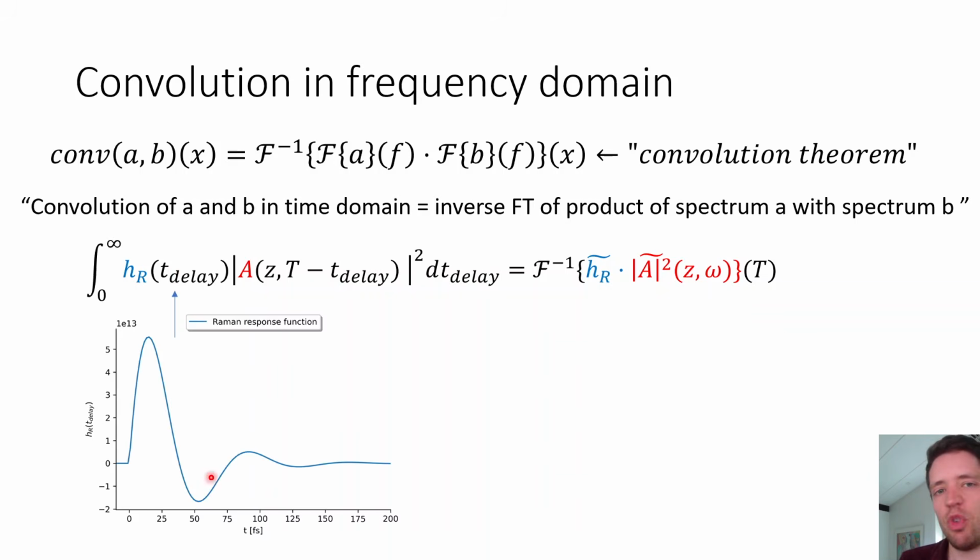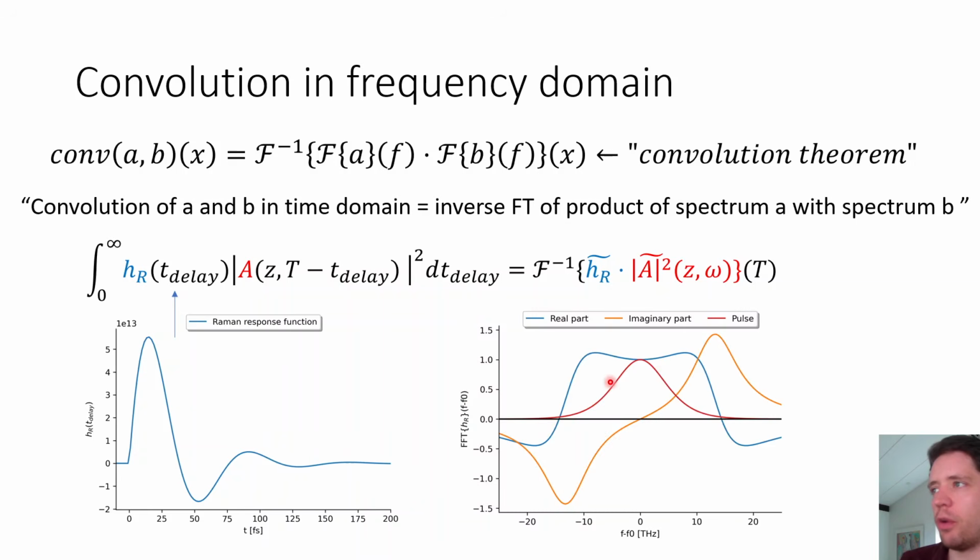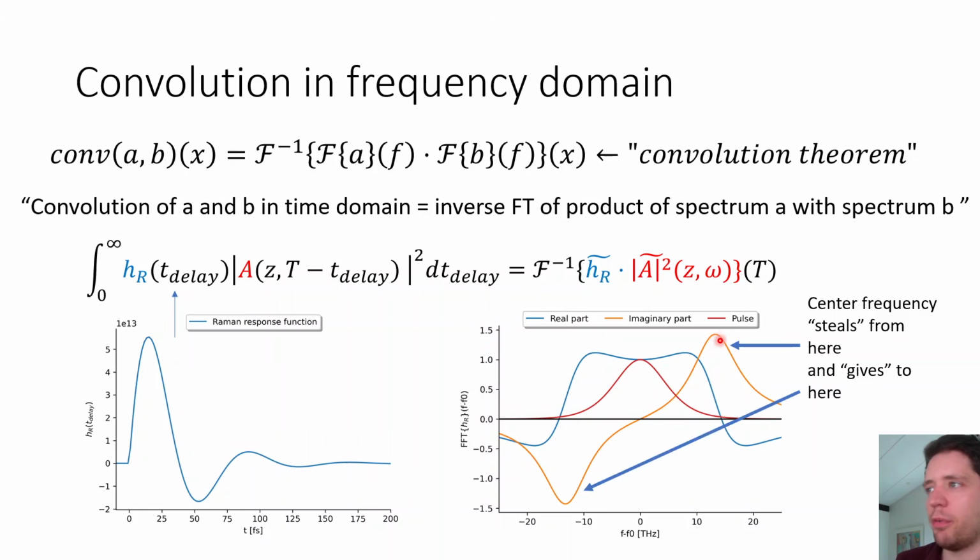And so if we look at this response function in the time domain and compute its Fourier transform, we get something like this, where the blue line here is the real part of this Fourier transform, and the orange part here is the imaginary part. And essentially, for the reason of some mathematical details, this orange curve here basically tells us that if we have some pulse with a center frequency here at 0, then that'll tend to steal power from any frequency that's 13.1 terahertz above, and it'll tend to donate power to any frequency that's 13.1 terahertz below.